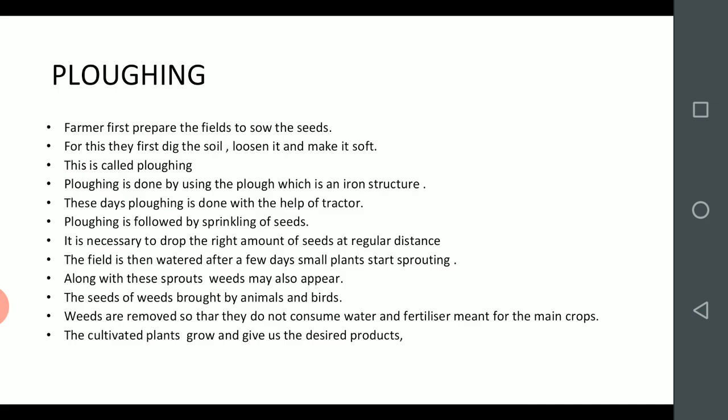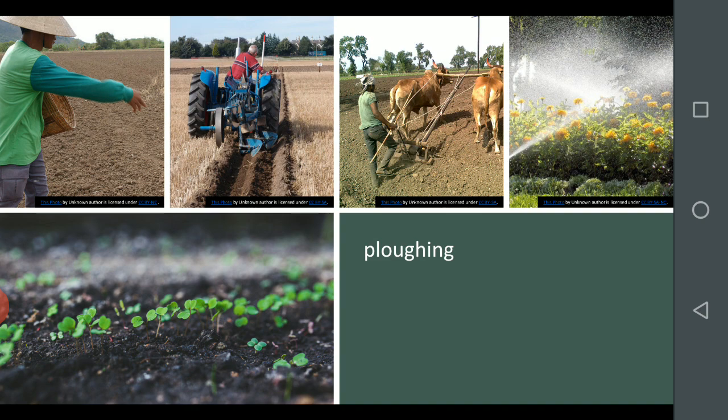This is because of birds and animals. They are eating and moving, and the seeds they carry may fall in that field, and the plant will grow. These are weeds. Now with these weeds grown, we have to remove them. If you remove them, the main crop will get water and fertilizer and will grow better, and we get the desired products. As much as we want, that much crop can be grown.